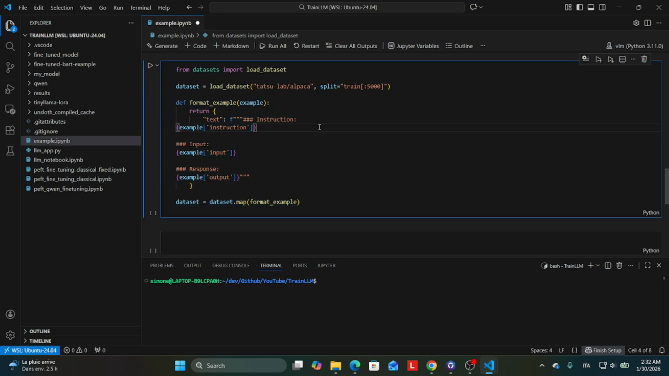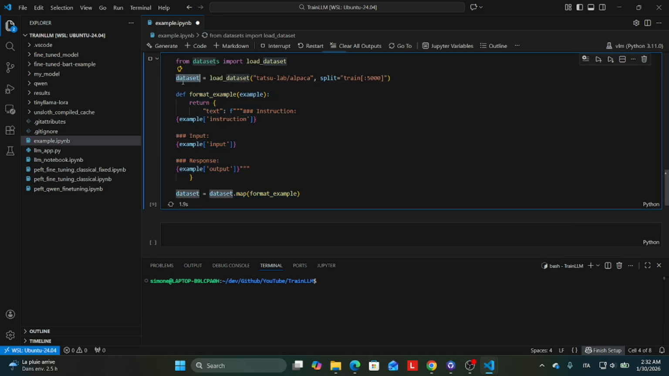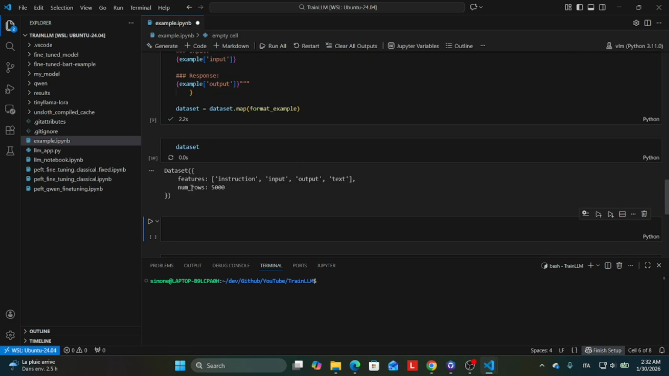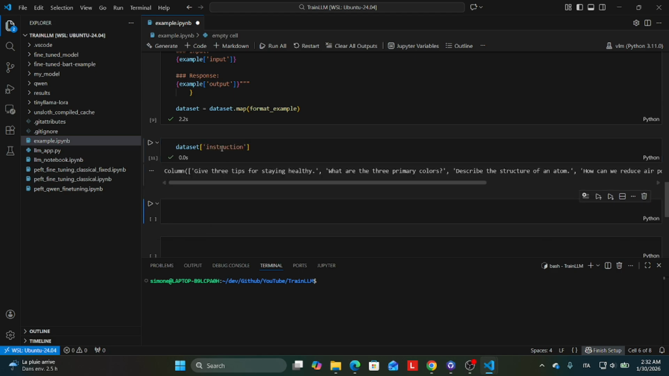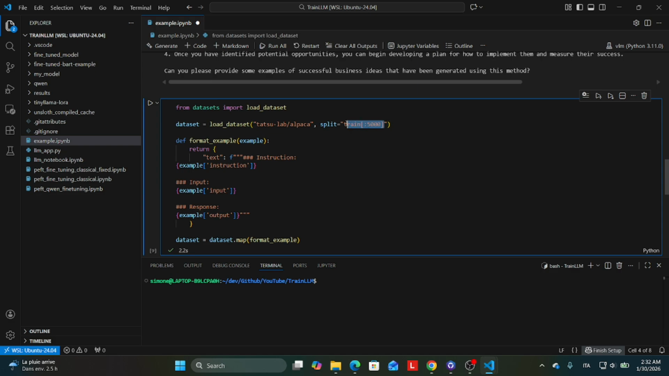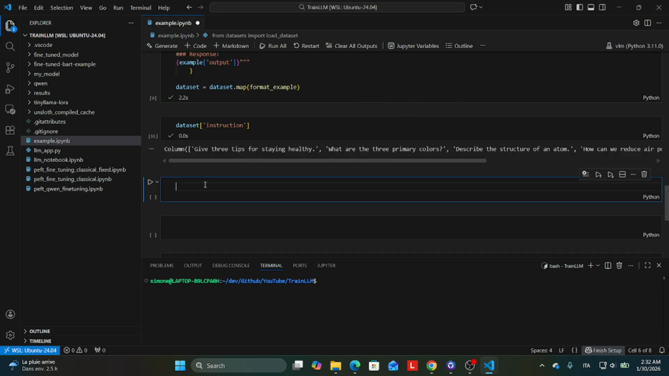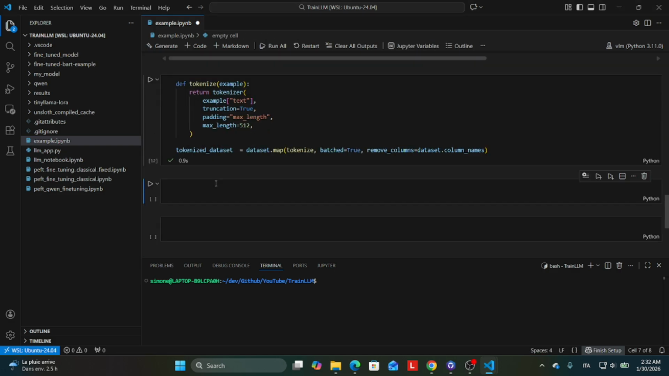Alpaca is a dataset of 52,000 instructions and demonstrations generated by OpenAI's Text DaVinci 003 engine. This instruction data can be used to conduct instruction tuning for language models and make the language model follow instructions better. Let's define a helper function to define the prompt. We can then tokenize the whole dataset.